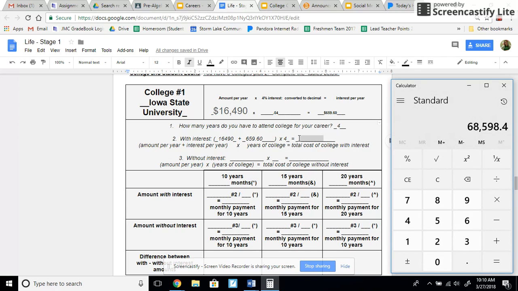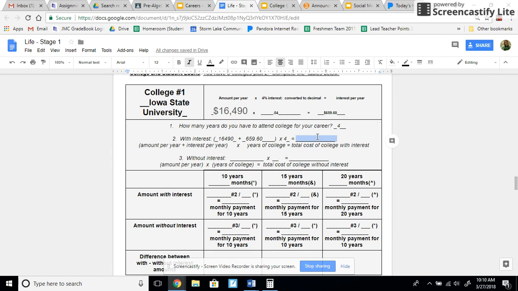So I'm going to type that right here, 68,596. I'm going to paste that right here. I'm going to put a comma, and I'm going to put a dollar sign.